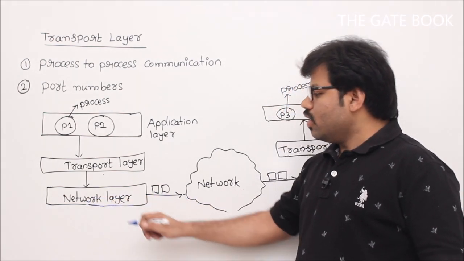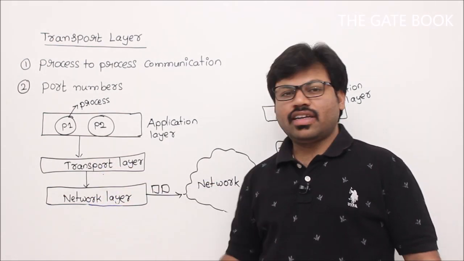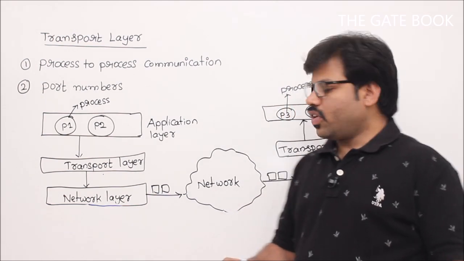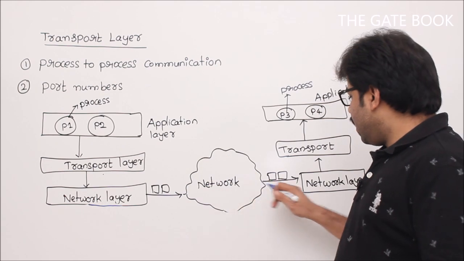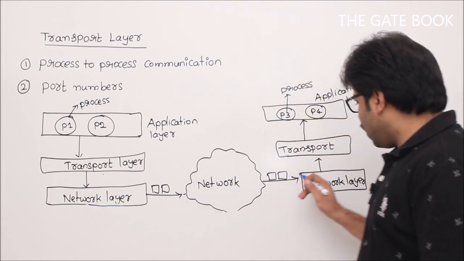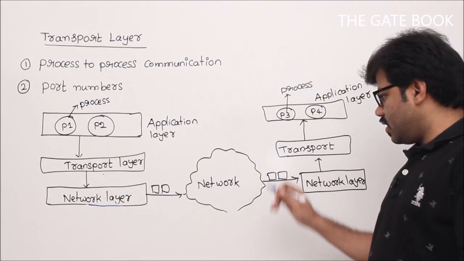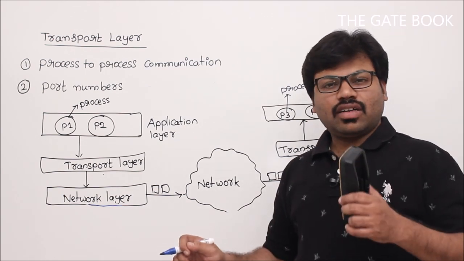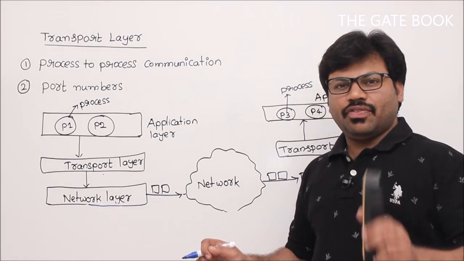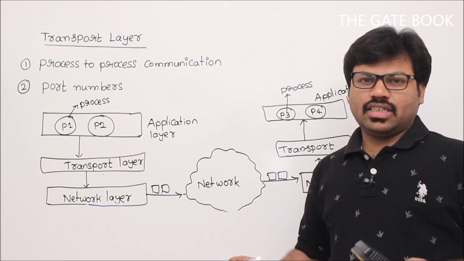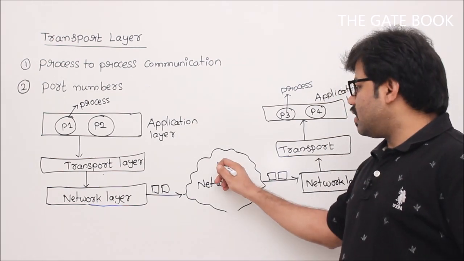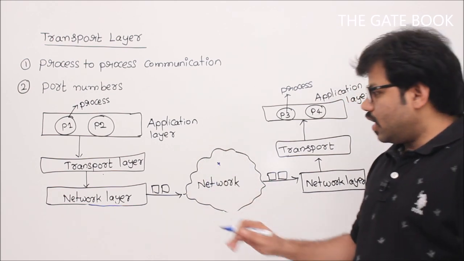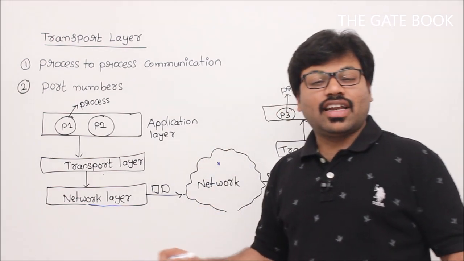We know that we have a network layer, correct? And what is the responsibility of network layer? Network layer is going to send your packets through some network, and it is going to ensure that they are somehow reaching your destination. But it is not compulsory that every packet which you are sending will reach destination. Sometimes you may lose your packets in this transit, correct? So that's why I can say that your network layer is unreliable.